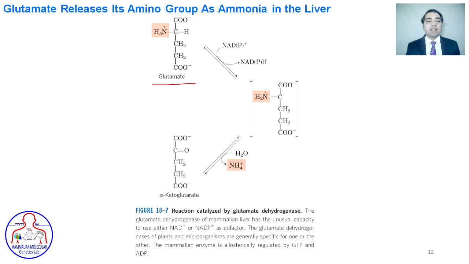This is the glutamate that is containing the amine group. This glutamate releases one hydrogen to convert NADP+ into NADPH, and its intermediate stage is achieved. This intermediate stage is then converted into alpha-ketoglutarate after the release of its amino group in the form of ammonium ion.